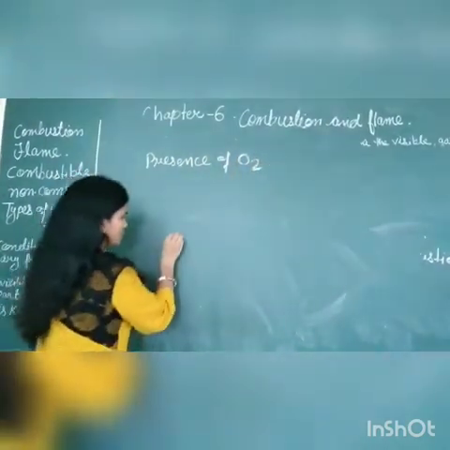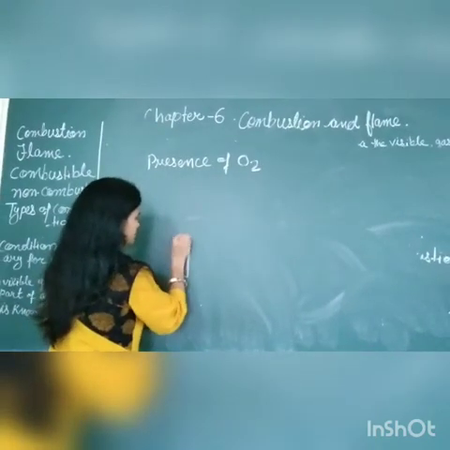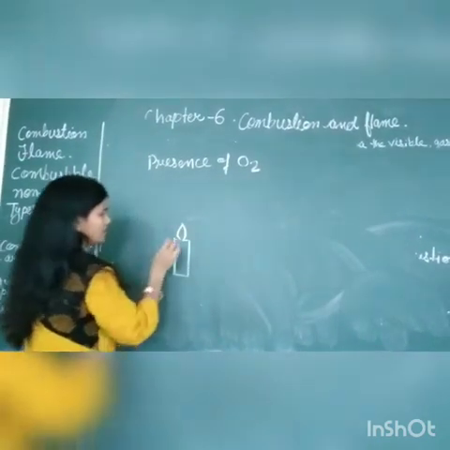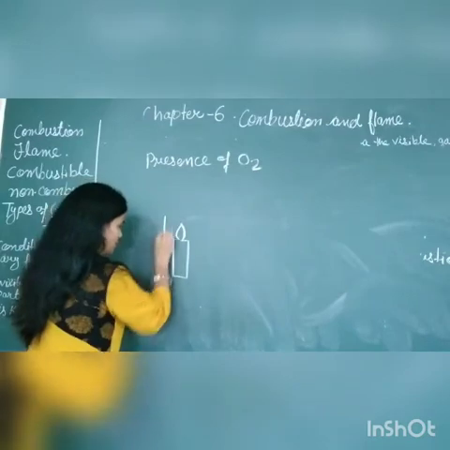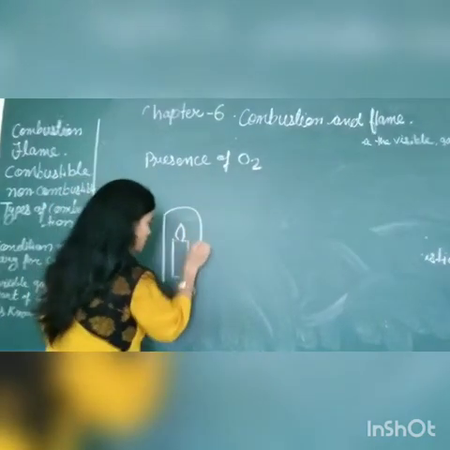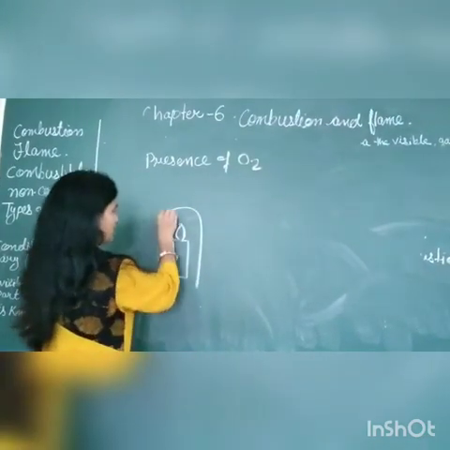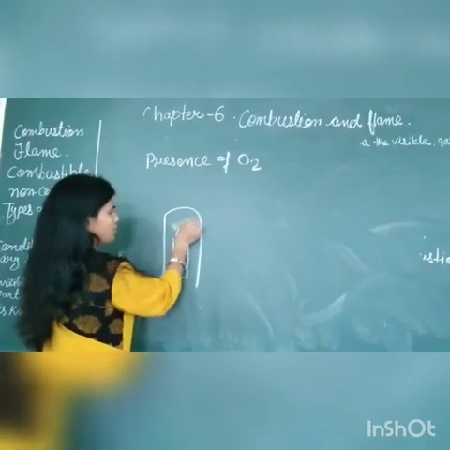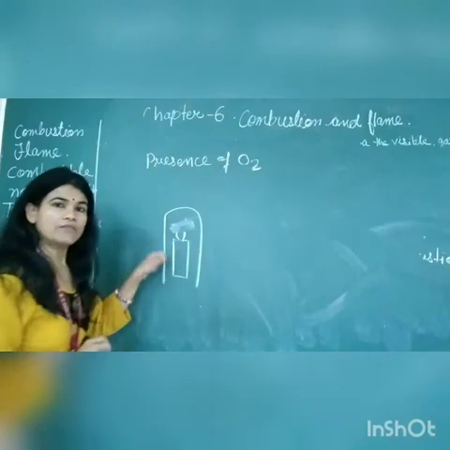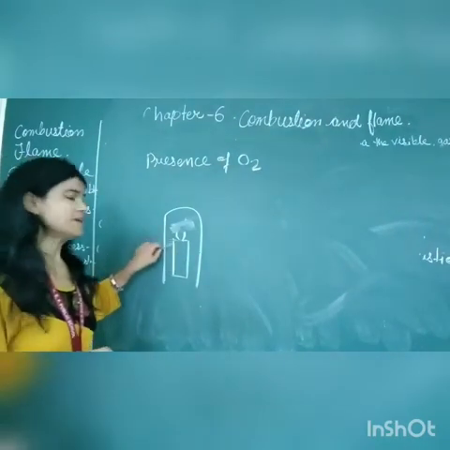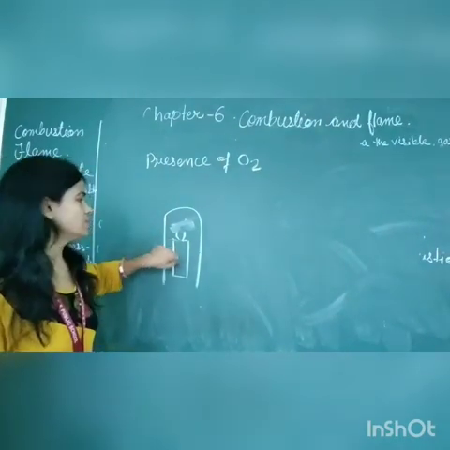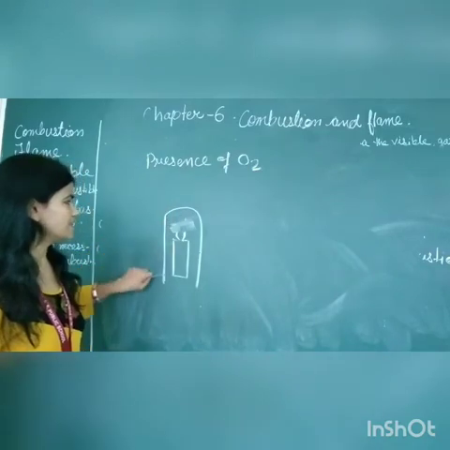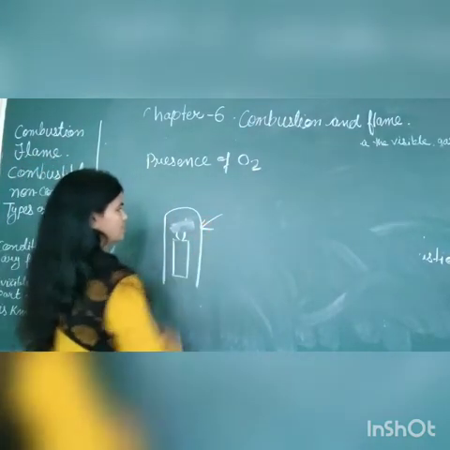You can take one burning candle, and over the burning candle you put one glass. You invert the glass and put it over, and after some time this burning candle will go off. The fire will be extinguished. It means there is no oxygen, the supporter gas, reaching from the atmosphere.